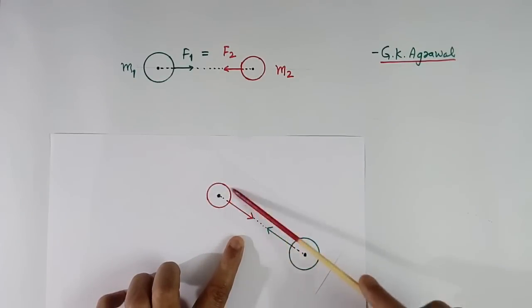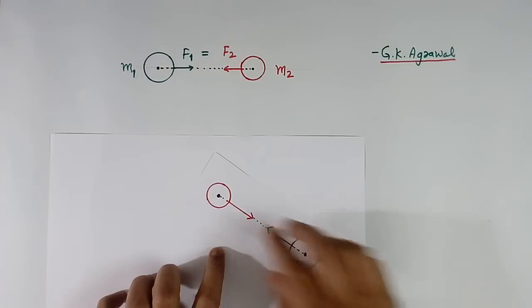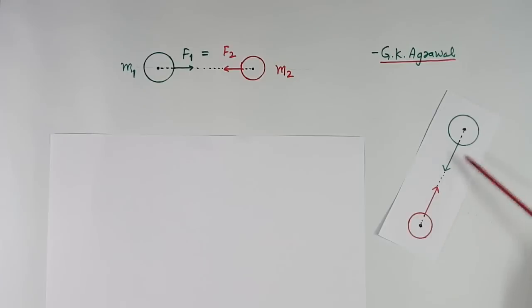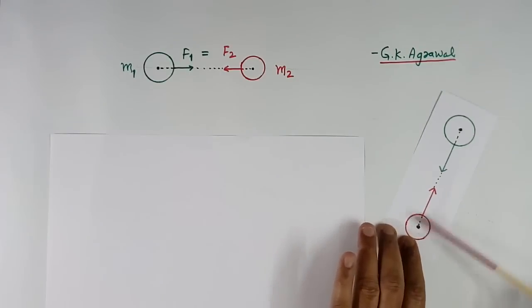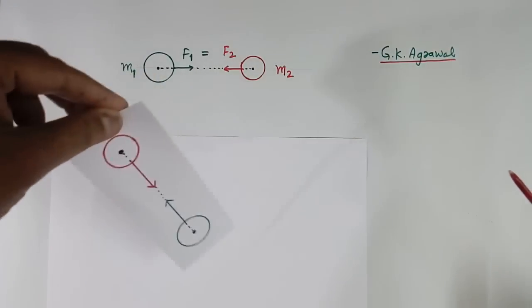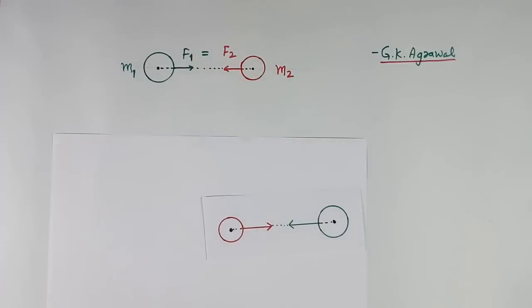But now this force will be in this direction, this force will be in this direction. Force will be always towards other mass. Suppose it is like this, then also force will be there. These two masses can be anywhere, here, here, here, maybe like this. Force will be there and it will remain same.